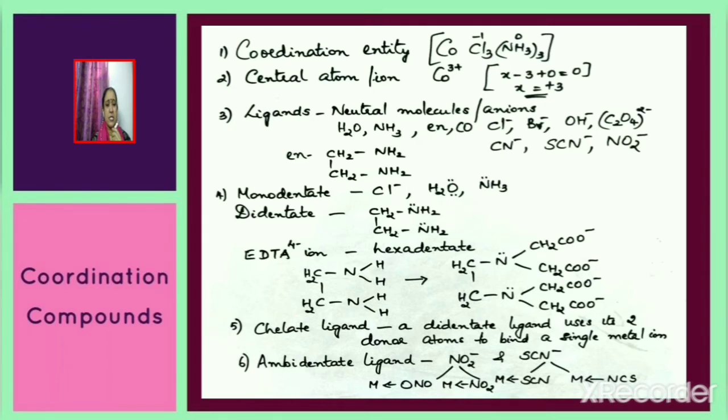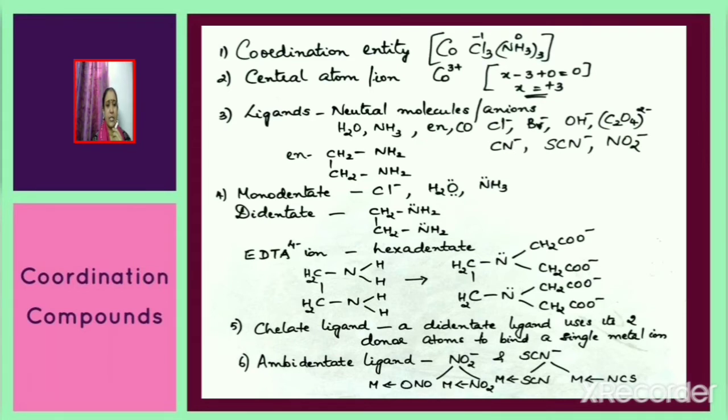Ethane-1,2-diamine is CH2NH2, CH2NH2. Next, we shall discuss various types of ligands. What is a monodentate ligand? A ligand with one donor atom is known as a monodentate ligand. Examples: chloride, water, ammonia. In water, the donor atom is oxygen, whereas in ammonia, the donor atom is nitrogen. If 2 donor atoms are present in the ligand, it is called a didentate ligand. Ethane-1,2-diamine is a didentate ligand. 2 nitrogen atoms are present as donor atoms.